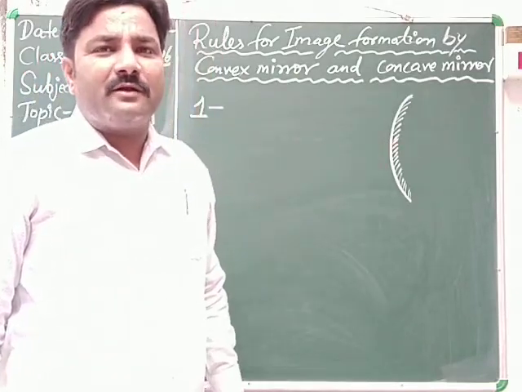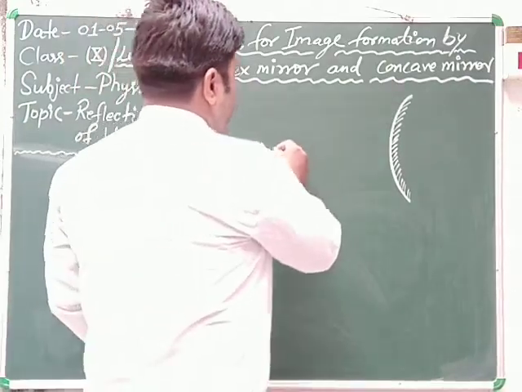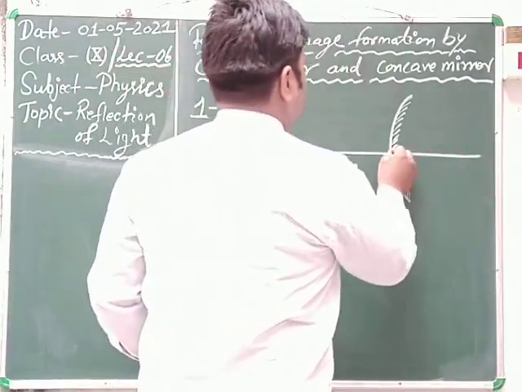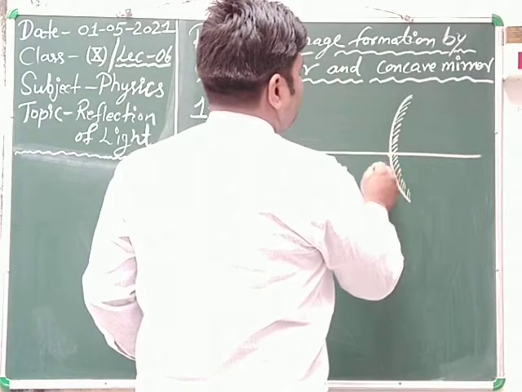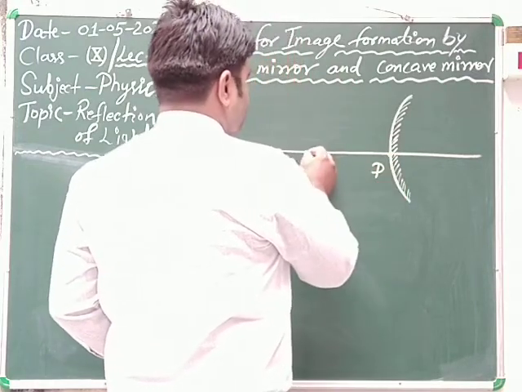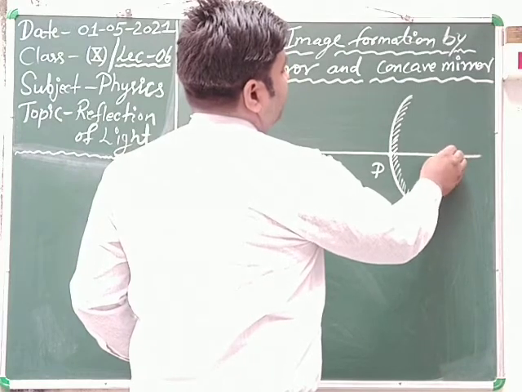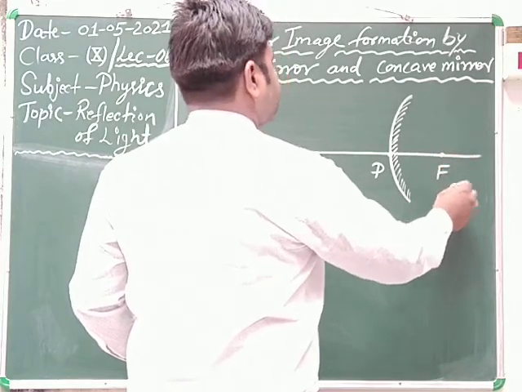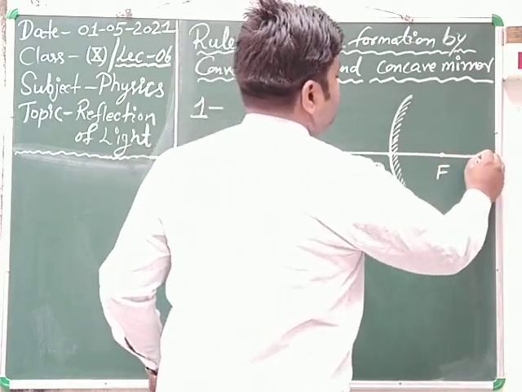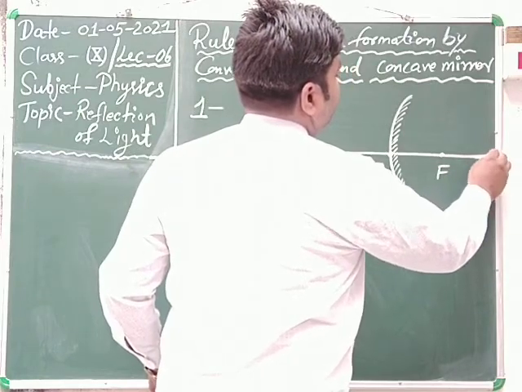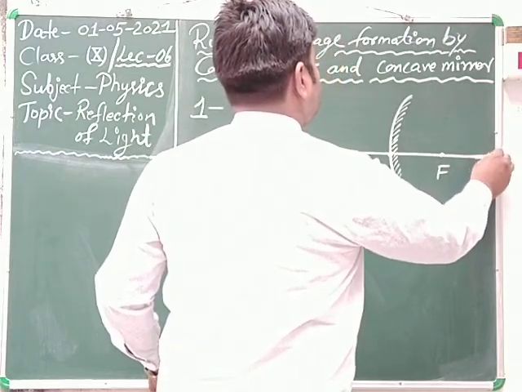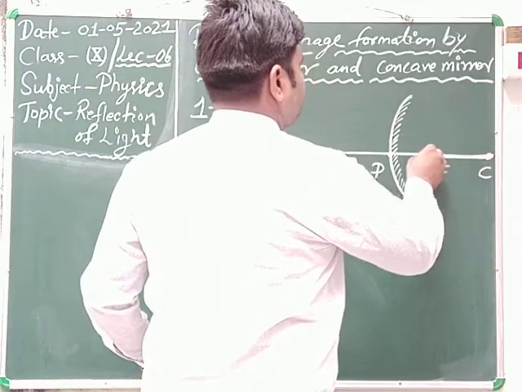First draw your principal axis, this is the pole and this one is the principal axis, and here is the focus, and after double the distance this is the center of curvature.